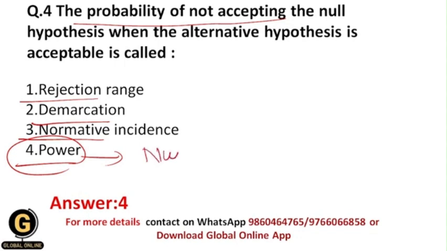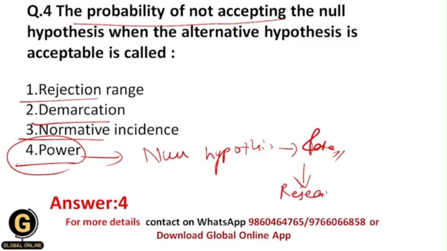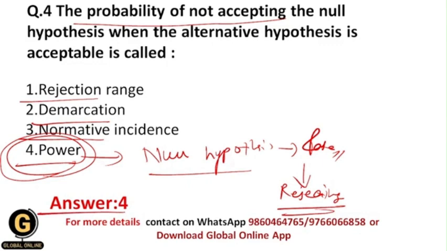So whenever this null hypothesis is false, actually it is false in reality, and that's why we are rejecting it. Okay, and the probability of rejecting this false null hypothesis is basically called as what? Power. Okay, and that's why your correct answer should be 4.